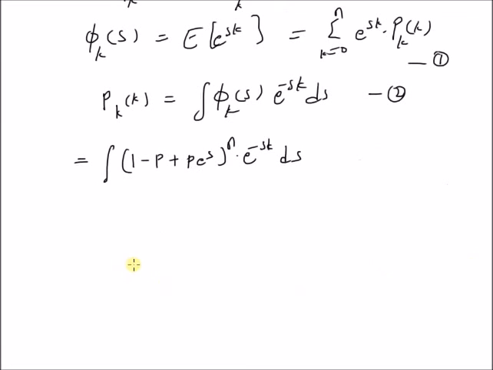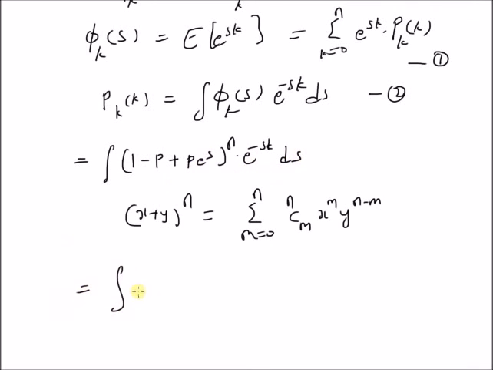But using the binomial theorem, that is (x plus y) power n is equal to summation m equal to 0 to n, n choose m x power m y power n minus m, we can rewrite this integral by using x equal to p into e power s and y equal to 1 minus p.